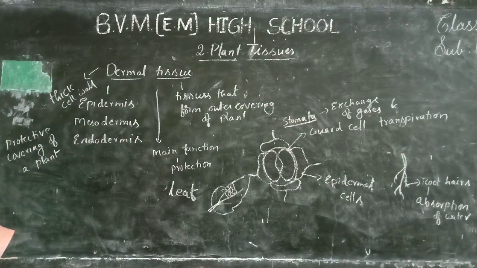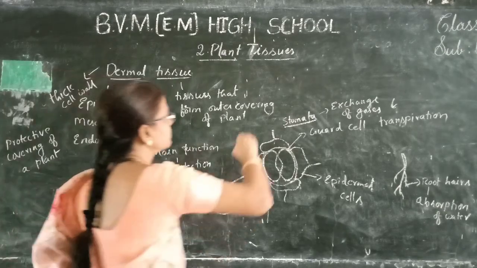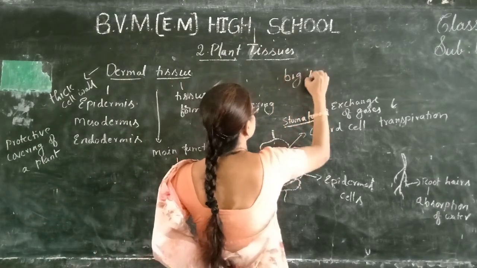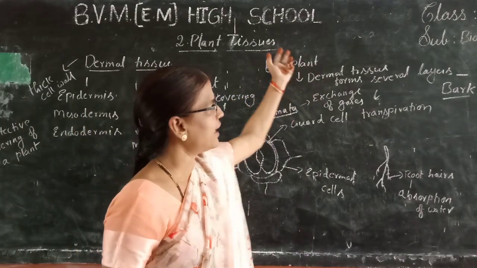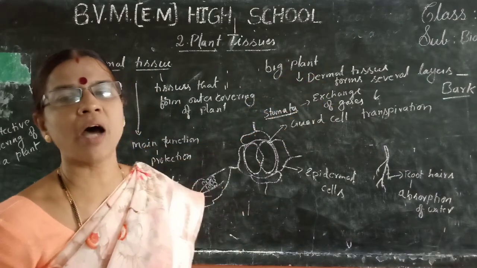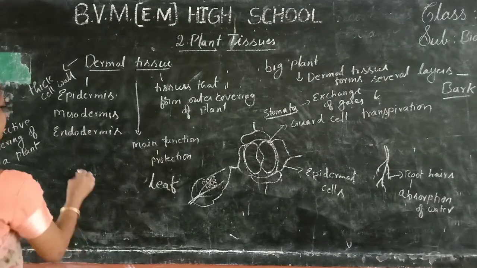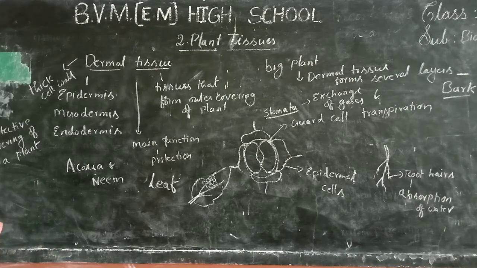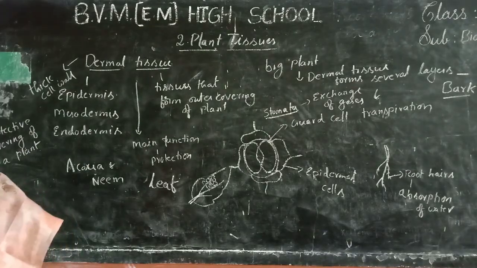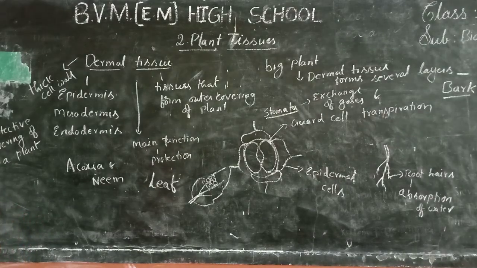In big plants, the dermal tissue forms several layers, called bark. In plants like acacia and neem, the dermal tissue secretes secretions like gum.